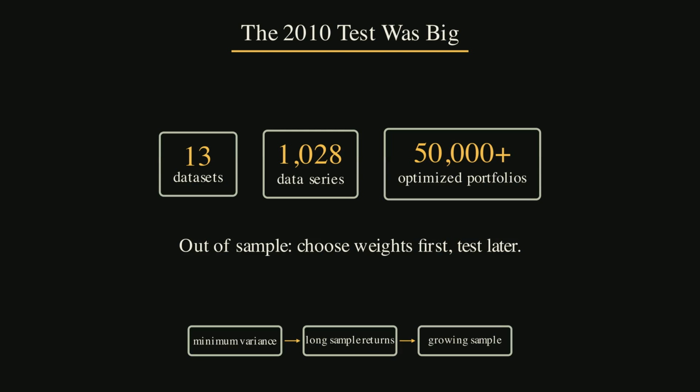Out of sample means the optimizer picked weights first. Then the researchers tested those weights on later returns. That is the right standard. A portfolio method should not only explain the past, it should survive the next period. They tested 3 simple optimization approaches. First, minimum variance.